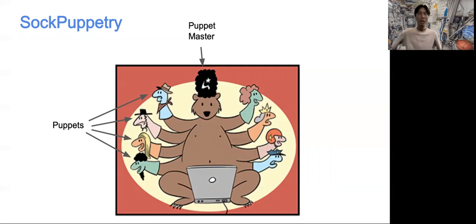So from what Olivia has discussed, false information is a very broad topic. In the rest of our presentation, we'll only talk about sock puppetry and schemes to identify them. Technically speaking, a sock puppet is a user account controlled by an individual who has more than one account. We call this individual the puppet master.